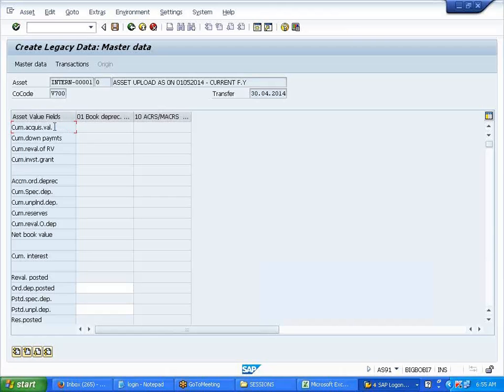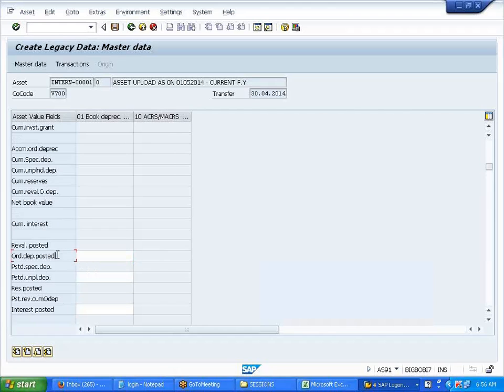Yeah, so this acquisition value, like 120,000, we posted last year. So it is only the depreciation that needs to be carried forward, right? That you will do in the system. Yes. See, ordinary depreciation is open, see here. Earlier this was not. Okay, now you go to this transaction over here.